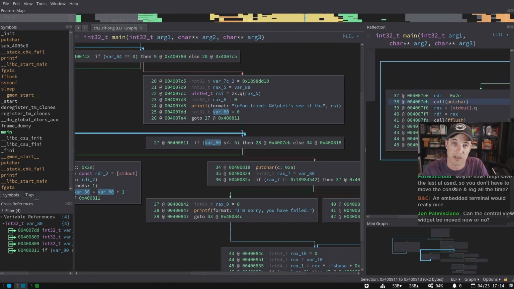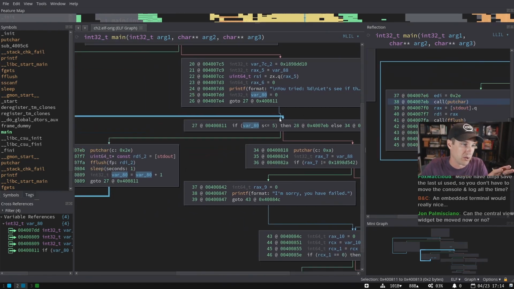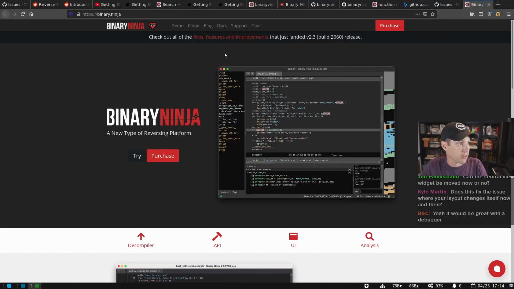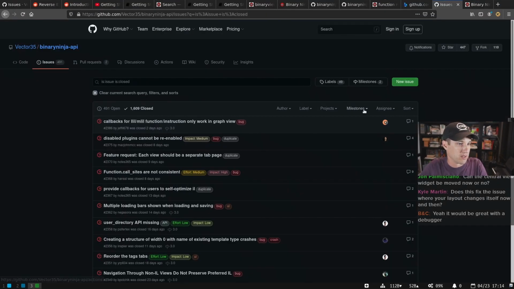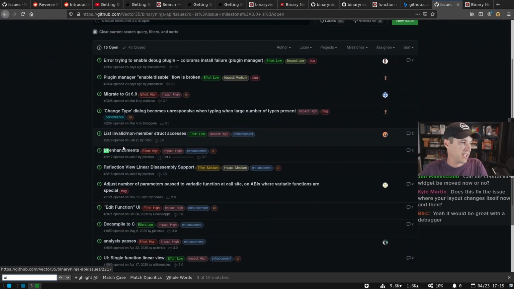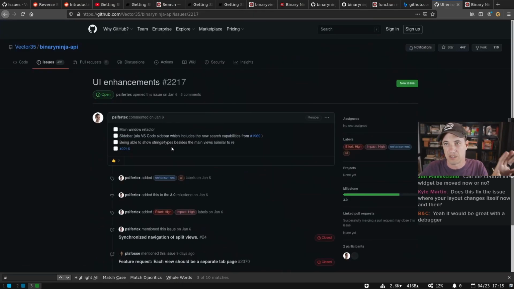To answer your question, John, no, you still can't move around the main view. Whatever you're looking at is still the main view in terms of how the document layout works. But Rusty has just started his work on the 3.0 UI overhaul. If we look at that roadmap on Binja issues and at all the stuff that's tagged for 3.1, there is a UI enhancements bug. If you go to the 3.0 milestones and click UI enhancements, this is going to be the big change that will have a lot of UI stuff. So we'll see how that works.